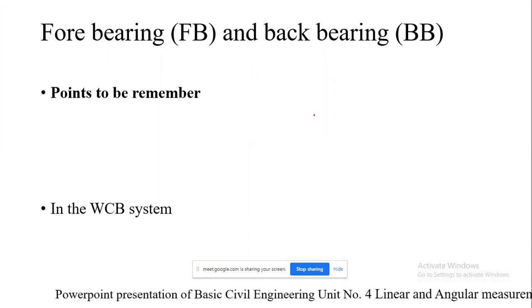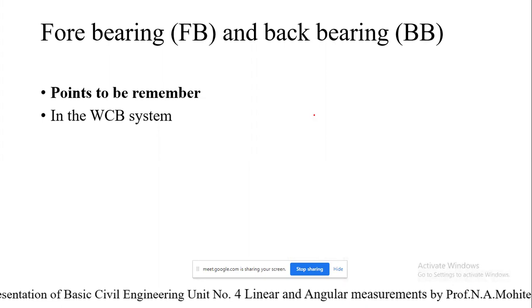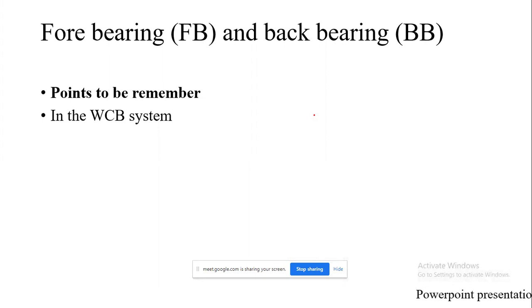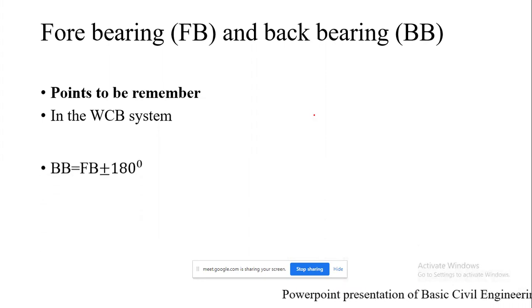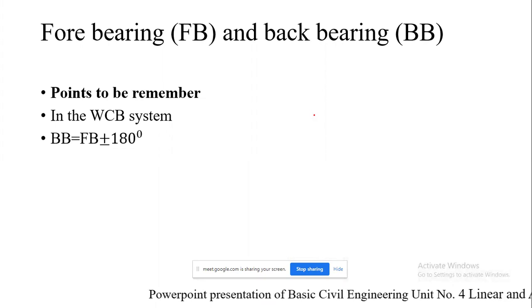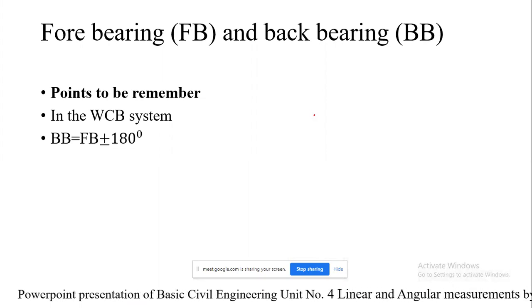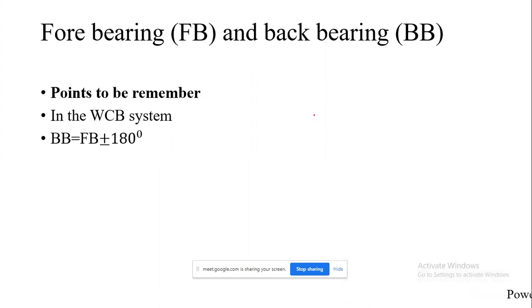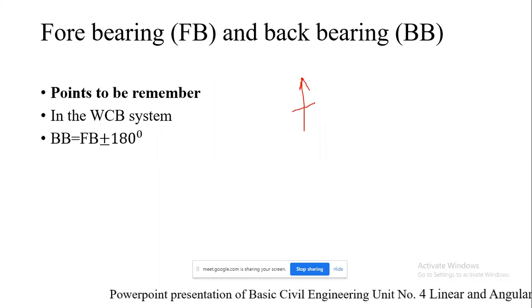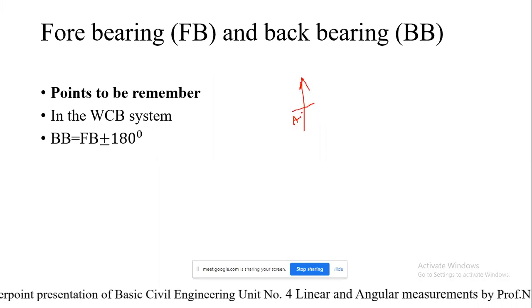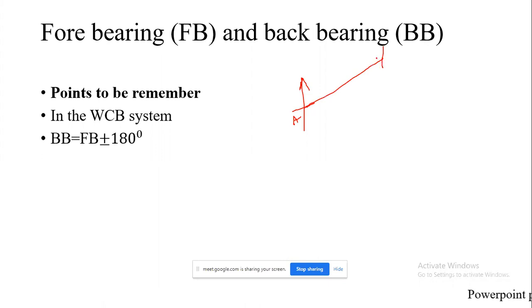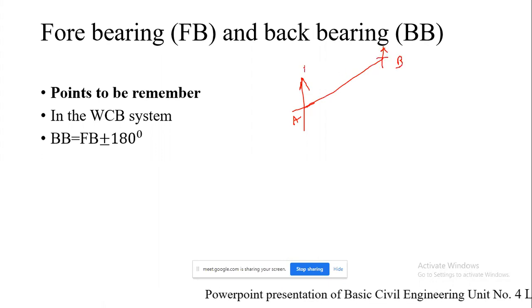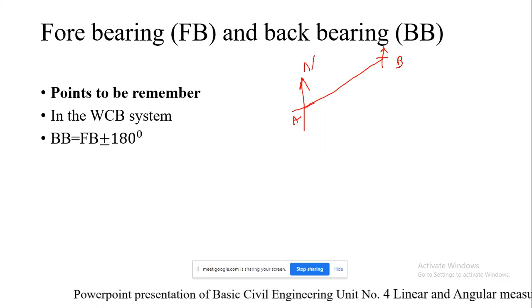Whenever we are going to do the calculation in the WCB system, that is whole circle bearing, the difference between back bearing and the forebearing should be plus or minus 180 degree. Here you can get an idea. Suppose this is my line, this is the north.